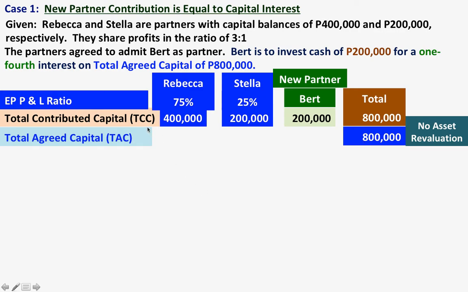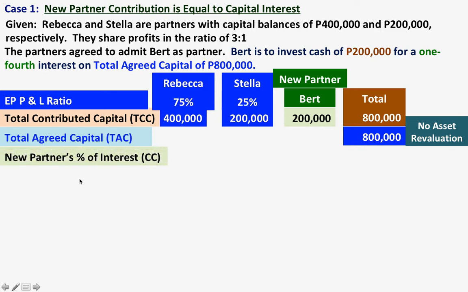If the total contributed capital is higher than the total agreed capital, then there is an asset impairment or decrease in asset. However, if the total agreed capital is higher than the total contributed capital, there is an increase in asset. So in this illustration, there is no asset revaluation. So we don't have to prepare any adjustments or recording on that.